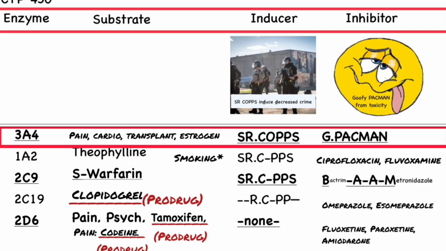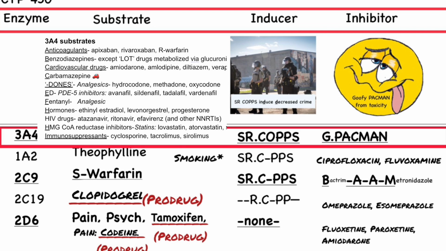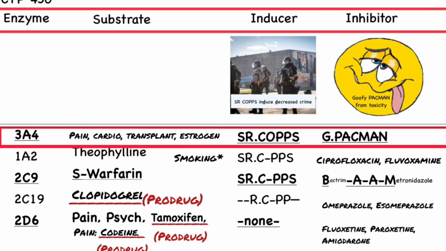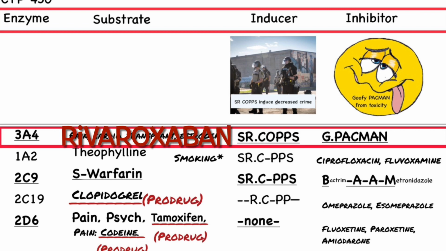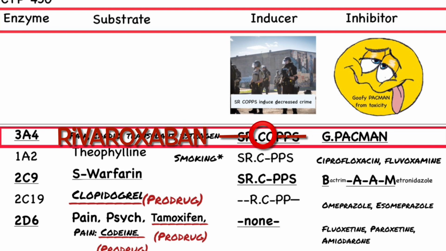Now imagine we have the 3A4 enzyme and all these cardiovascular drugs, including anticoagulants. Imagine what could happen if we give any of the Sen-Cops, which would be inducers. Inducers decrease the level of the substrate, so we're going to have less of an effect. That means our drug is going to be ineffective. So in the case of, let's say, rivaroxaban with the inducer carbamazepine, the carbamazepine is going to decrease levels of rivaroxaban, leading to inefficacy and potential for clot.